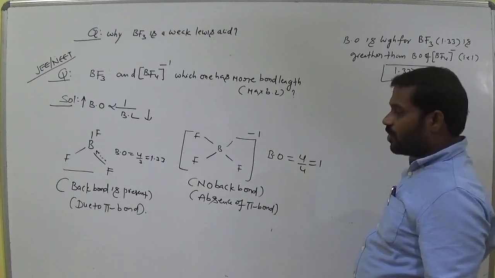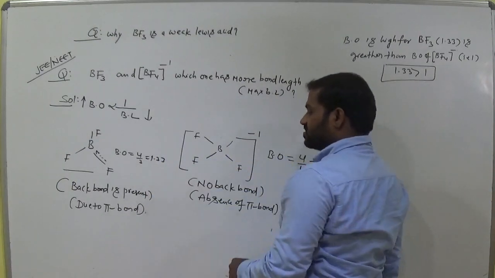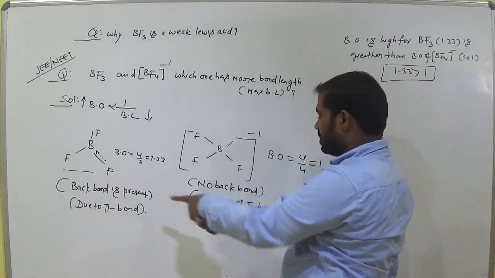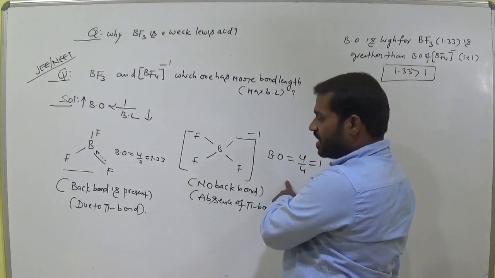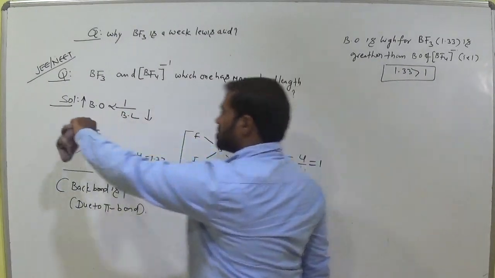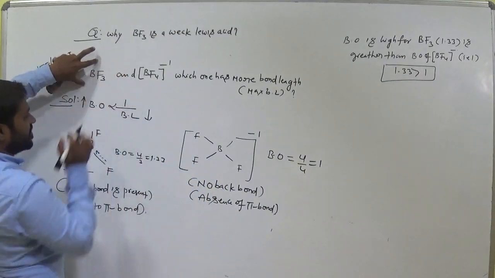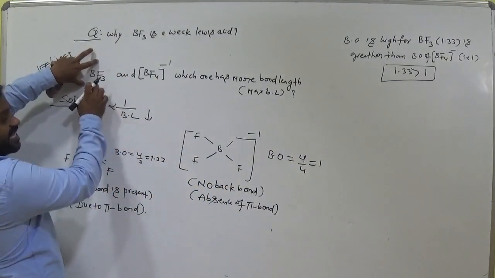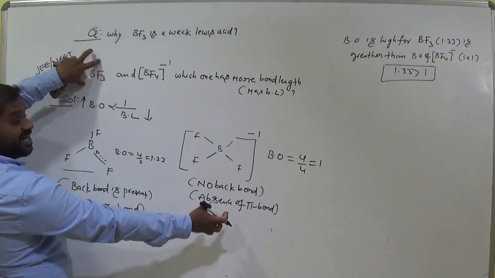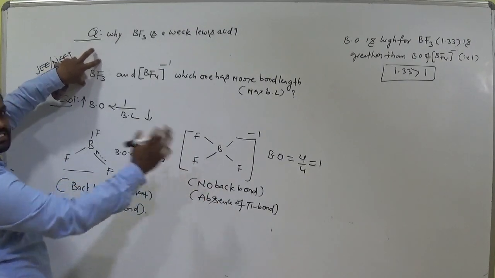Bond order is high for this one, which means bond length is decreased for this one. So bond length is maximum for this one or not? Why? Both are inversely proportional. Bond order for this one is very high, so bond length is less, and bond order here is only one, very less, so bond length is high for this one. Clear?